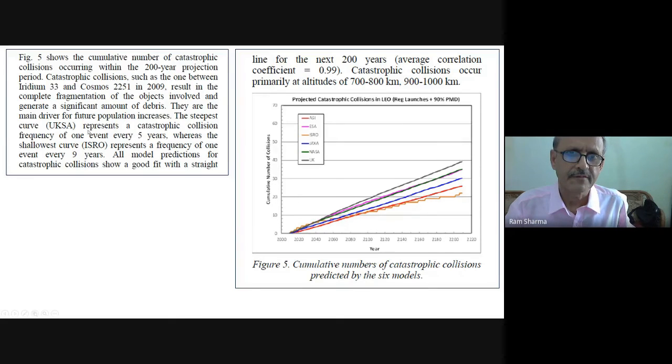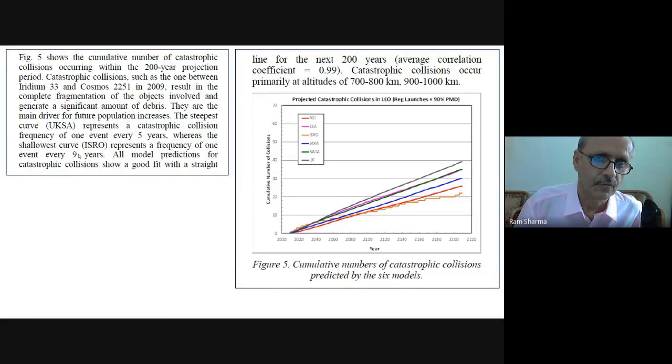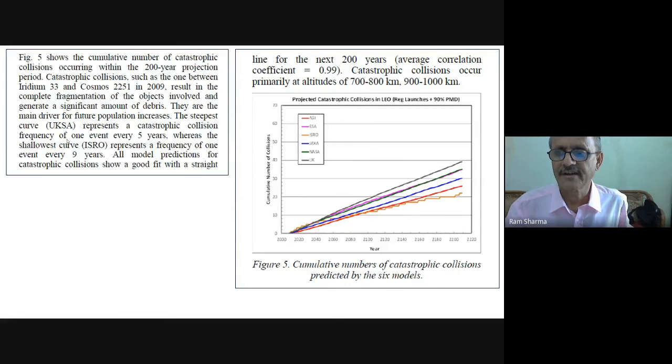Whereas the slowest curve, ISRO, represents a frequency of 1 event in 9 years. So we have said around 1 in 9 years it can happen, but UK said 1 in 5 years. All model predictions for catastrophic collisions show a good fit with a straight line.